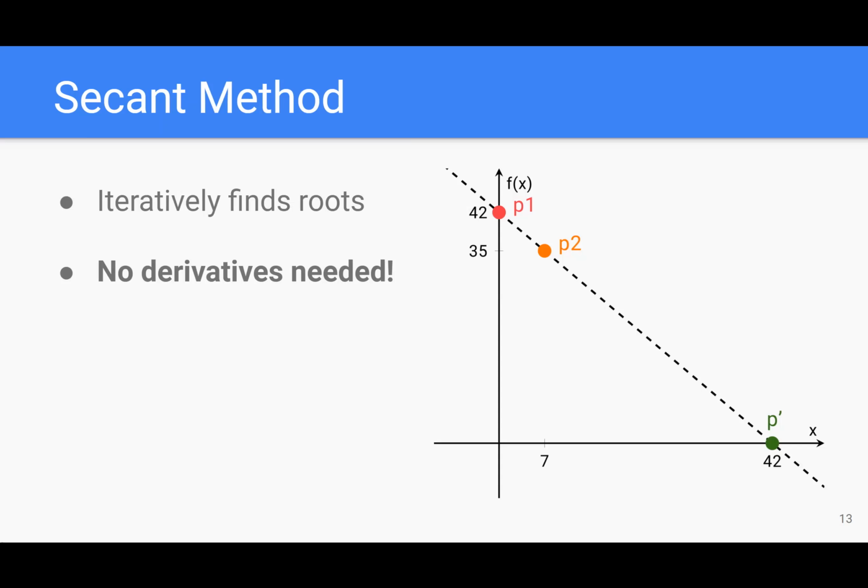The Secant method approximates the function using a line through the two data points P1 in red and P2 in orange, and determines the point where the line intersects with the x-axis, where it becomes 0. In this case, it's for x equals 42. It's precisely the value we need to explore the highlighted branch.